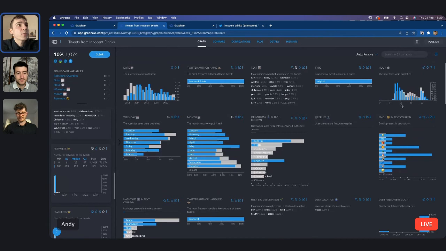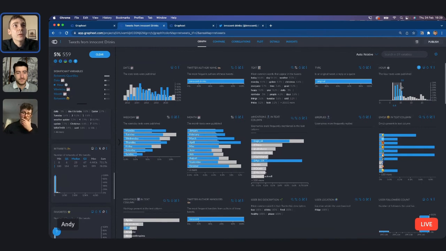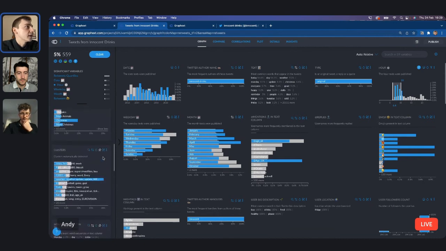And something we can do again here is to select this. So I can now select in the hour variable, and I can see, okay, is Paul right? Are these people that are just up and ready talking about smoothies at 9 a.m. in the morning? Or is there something else going on here? I'm just conscious of the time, so I'm just going to finish on this insight here.